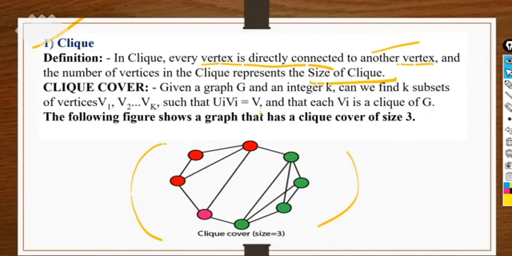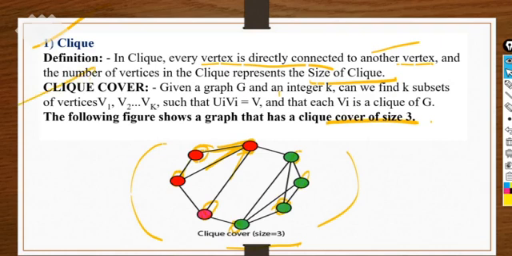So the clique cover, what is the cover size here? A clique is the maximum number of vertices that are covering here. So 1, 2, 3, what is the size of it? How many colors do you need to cover these vertices? One color we need. We already know the graph coloring concept, right? So we can do it ourselves. I'm just explaining it actually.